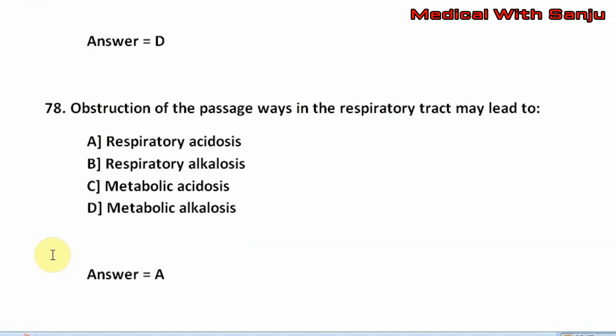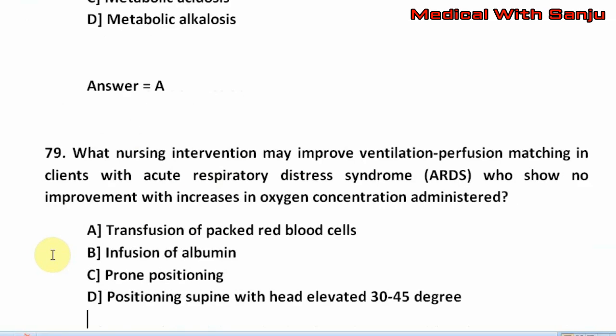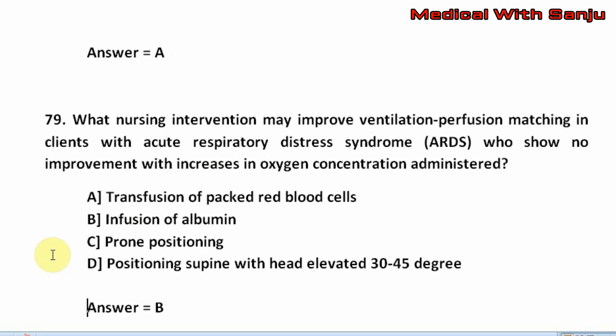Question number 79. What nursing intervention may improve ventilation perfusion matching in clients with acute respiratory distress syndrome, ARDS, who show no improvement with increase in oxygen concentration administered? Option A, transfusion of packed red blood cell. Option B, infusion of albumin. Option C, prone positioning. Option D, positioning supine with head elevated 30 to 45 degree. The right answer is B, that is infusion of albumin.